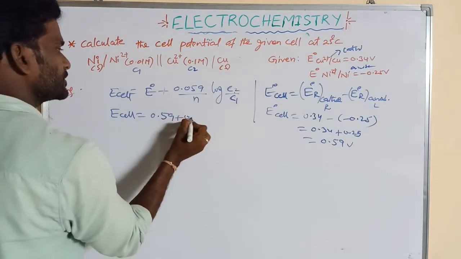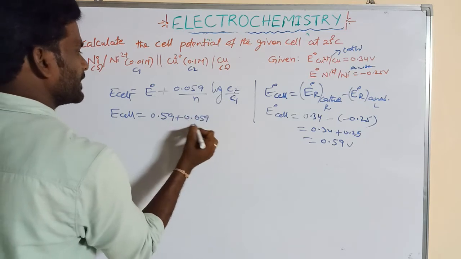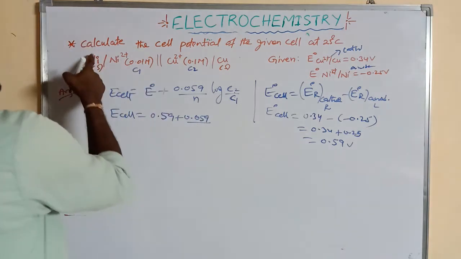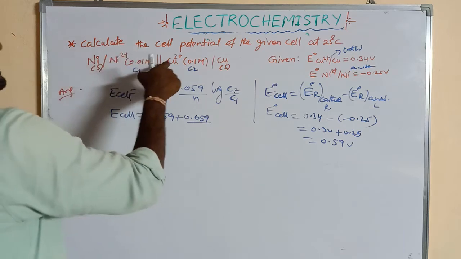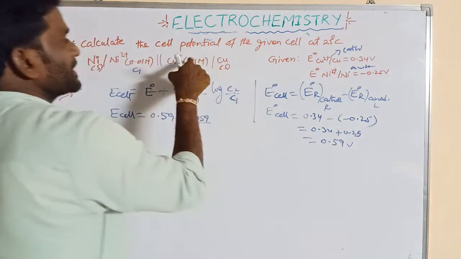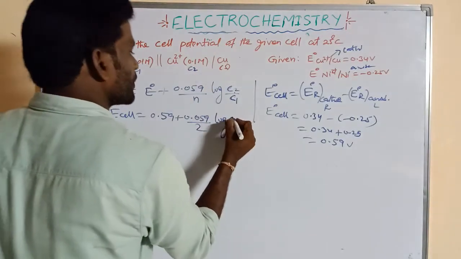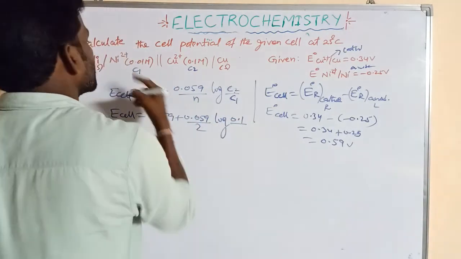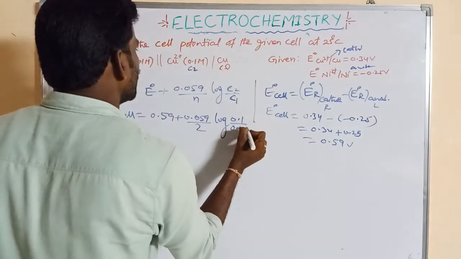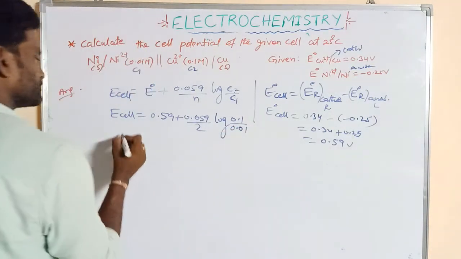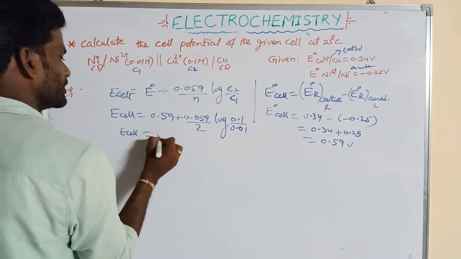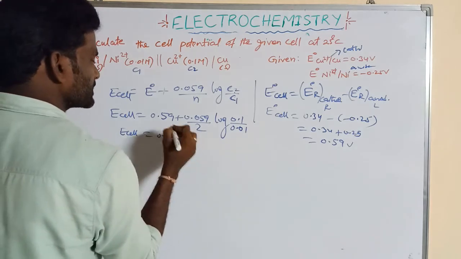So E cell is equal to 0.59 plus 0.059 by how many electrons are involved? Ni gives rise to Ni2+ plus 2 electrons. Cu2+ plus 2 electrons gives rise to Cu. So n is 2. Log C2 here, 0.1 by 0.01, right?